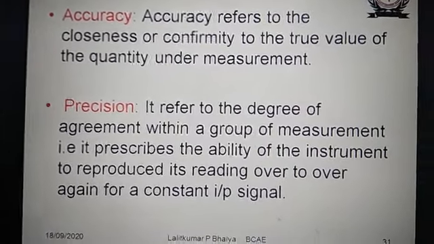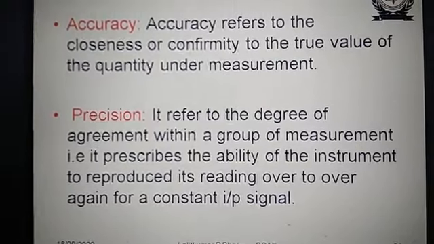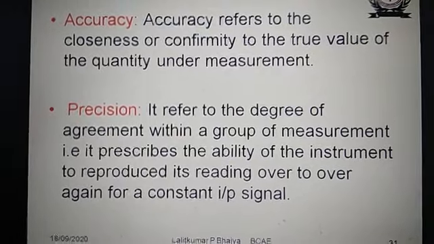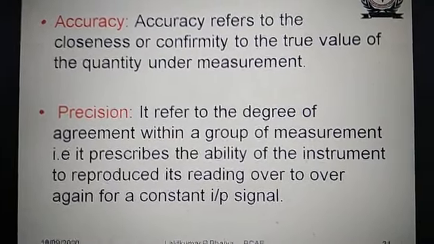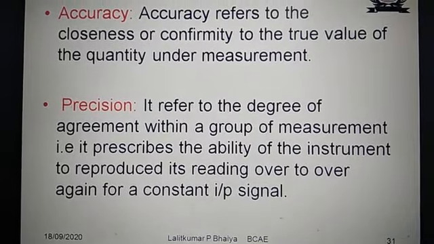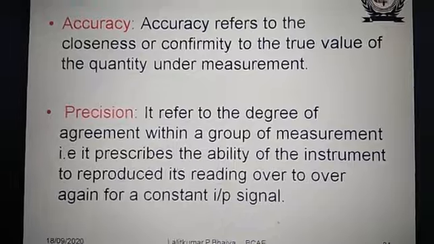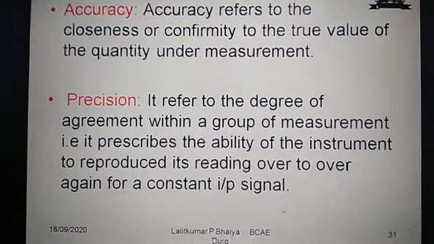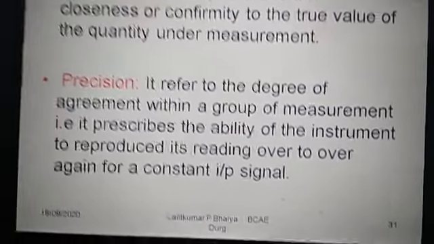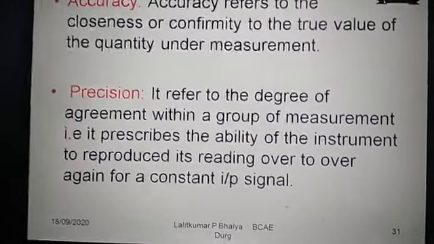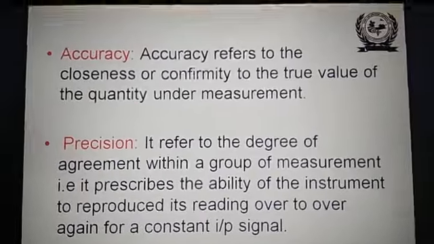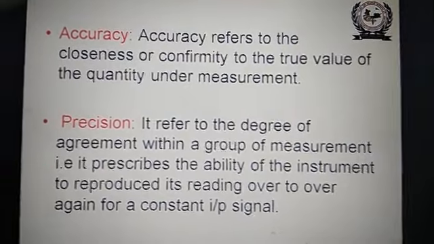So we can say how much the instrument is precise, how much the instrument is accurate. How much the instrument is precise means the degree of agreement within the group of measurements. Suppose we have taken 10 readings, and within the 10 readings there are 10 outputs. What is the degree of agreement? How much is it prescribed? It's called the precision. Generally, accuracy and precision are referred to in terms of percentage.